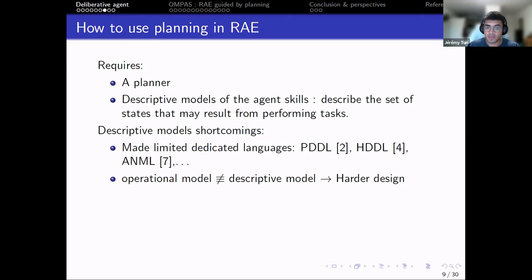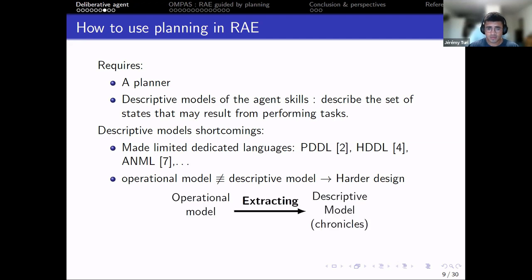They are made with limited dedicated languages such as PDDL, HDDL, NML. And there is a shift in the representation of operational models and descriptive models that makes the design harder. So what we propose in the paper is to extract descriptive models in the form of chronicles from operational models and to plan with a hierarchical temporal planner.